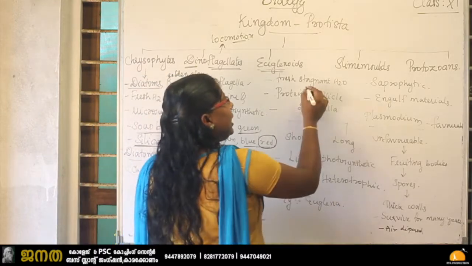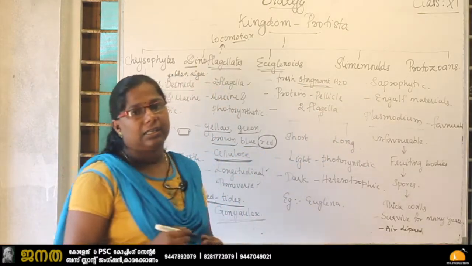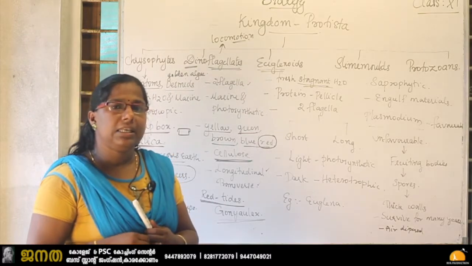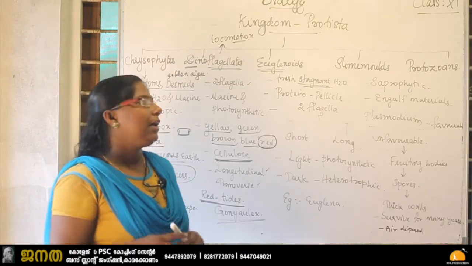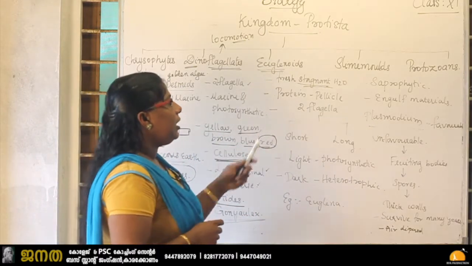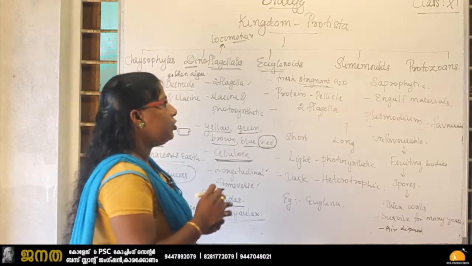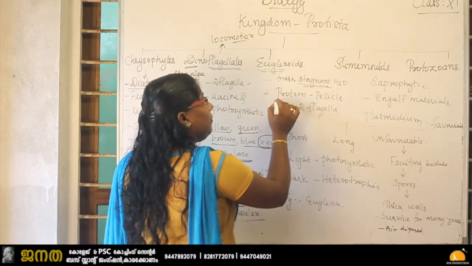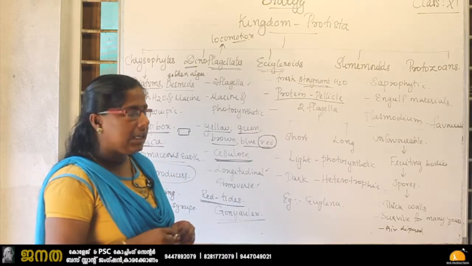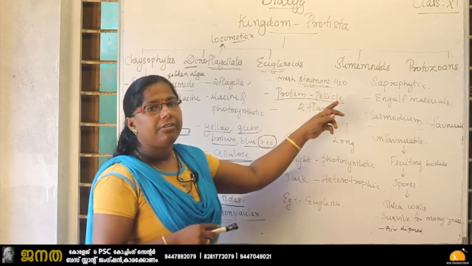Stagnant water means water that is standing still. When it rains, water gets collected and stands, doesn't it? So in that stagnant water, and also in ponds, we can see stagnant water. Euglenoids are mostly found in stagnant water that does not flow away. Okay, and they lack a cell wall. They do not have the cell wall, even though they have a protein rich pellicle. Instead of a cell wall, it contains a protein rich pellicle.